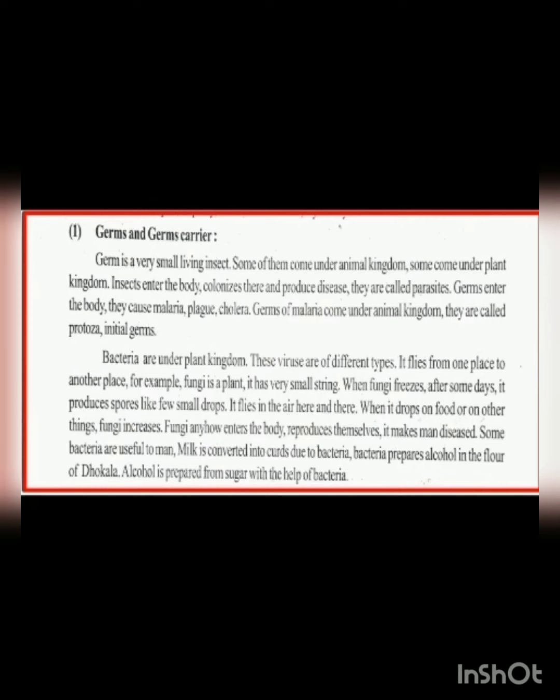Now the ones which are useful to man are like this. For example, milk. In milk it converts and becomes curd, right? Due to certain bacteria. Some bacteria help in preparing alcohol. In the flour of dokla also, we like to eat dokla, no? So in that also certain things are used so that the dokla swells up and becomes nice and tasty. Alcohol is also prepared from sugar with the help of bacteria, right? So certain germs are useful, certain are dangerous, which can cause us to feel sick.